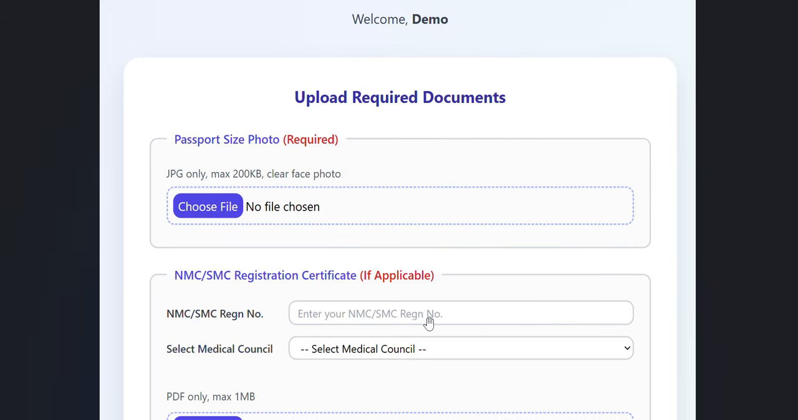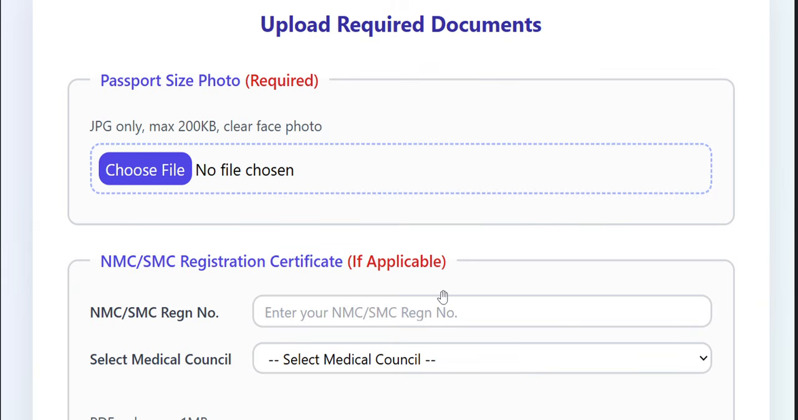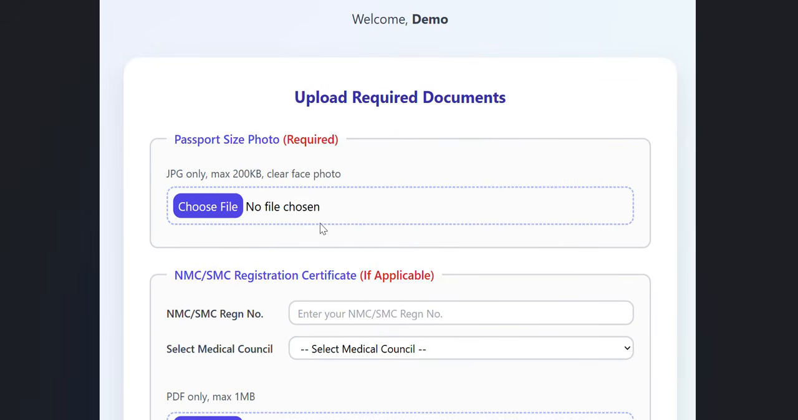Please see carefully. As mentioned here, the upload document requires a passport size photograph with a clear photo, which is meant to be a professional photo, not a photo on the beach or anything. So click choose file. Please see carefully that it has to be compressed. If your photo size is more than 200 KB, please compress it via any online or offline tool you have.